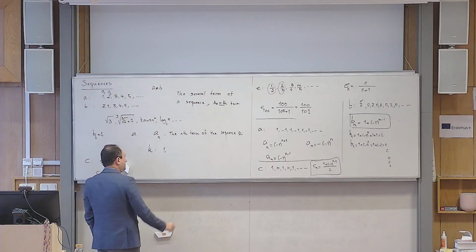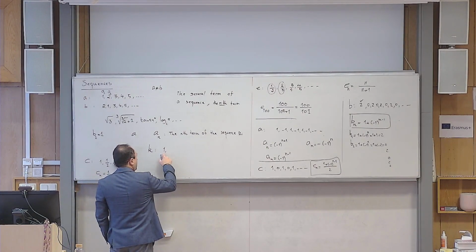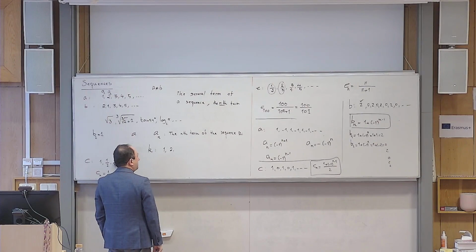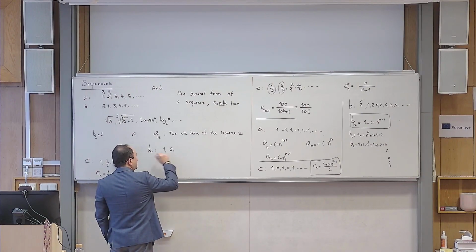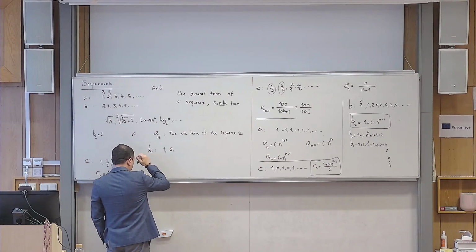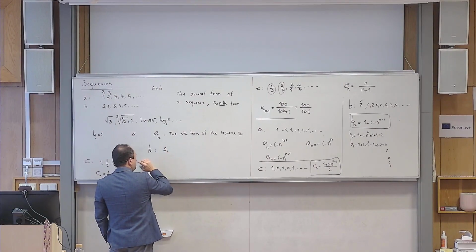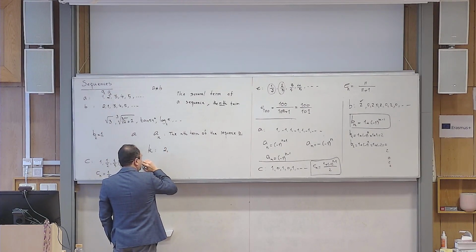So 1, and then I add, if I remember it correctly, I add 1 unit to it. Then I add, so let me see. No, I start from 2. And then 6.